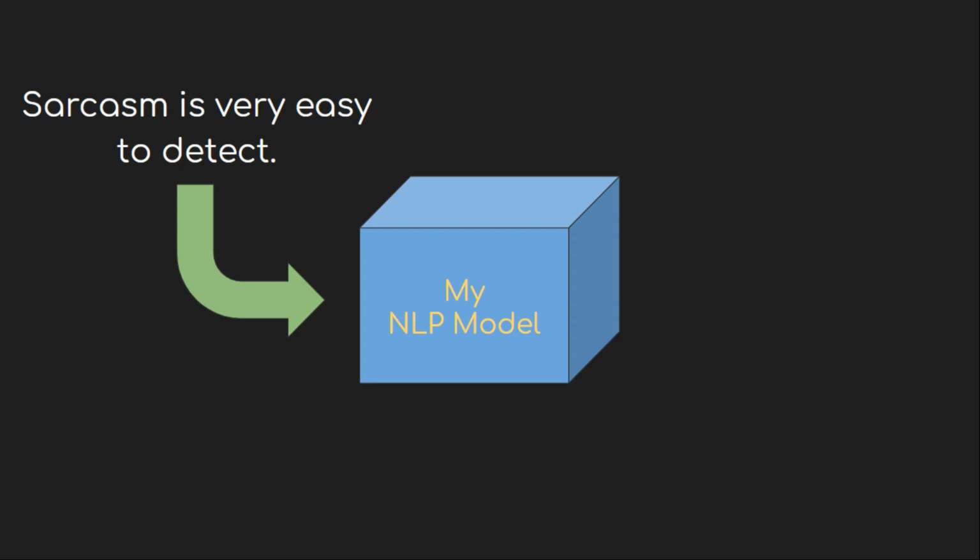Let me show you another failure. In this case, I am giving the title of this video as the input. Well, I have just explained to you why this is a sarcasm, because sarcasms are very hard to detect. They are not easy. So this sentence is a sarcasm. But my model doesn't know anything about detection and machine learning at all. And it gives this.